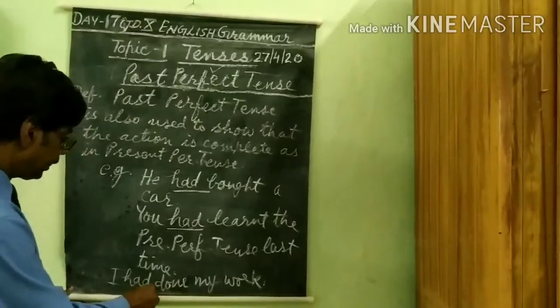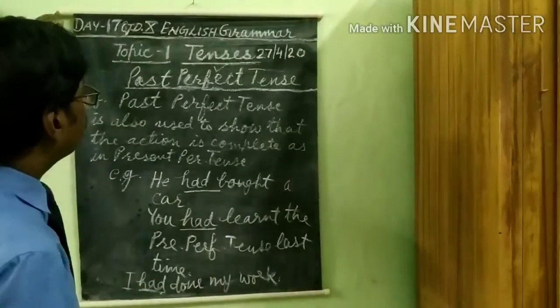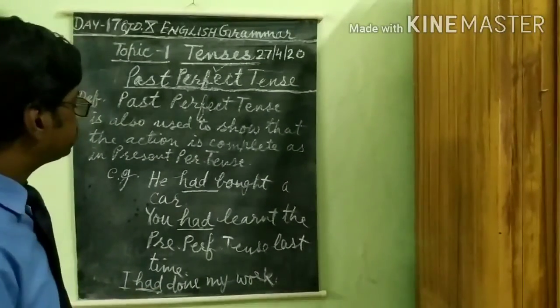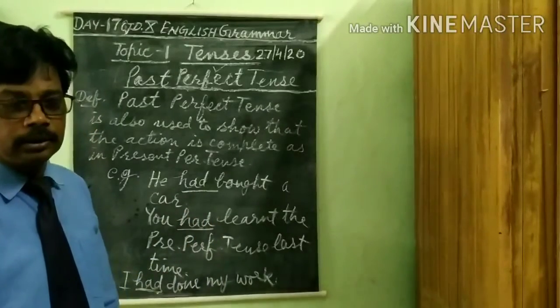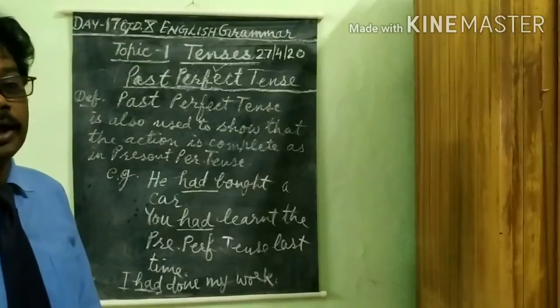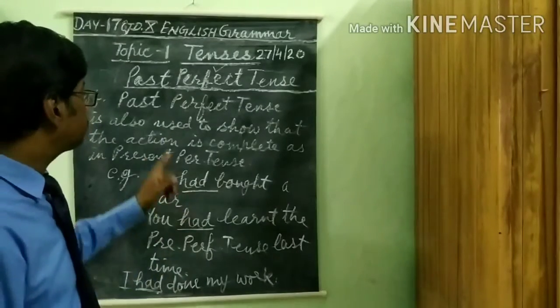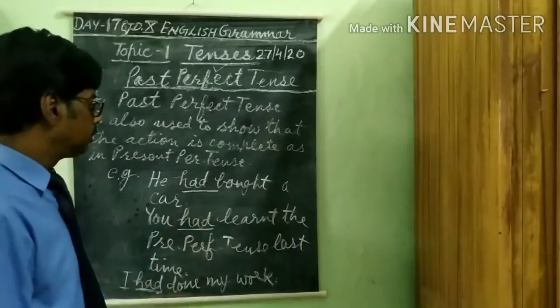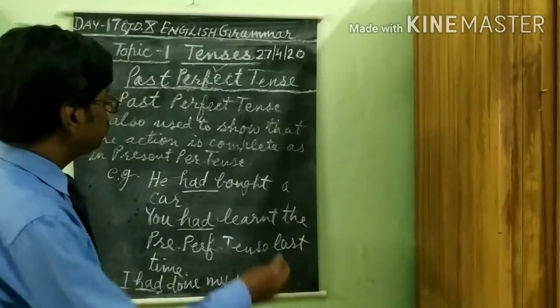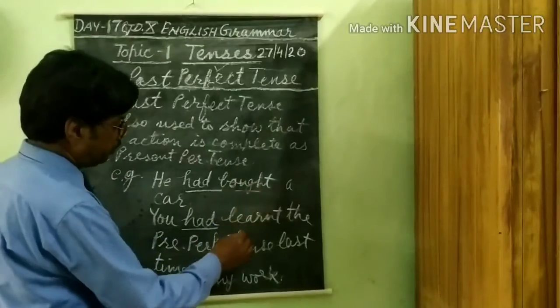Here in these three examples, one auxiliary is coming, had. In present tense, it was has or have, and in past perfect tense, had. One more same thing, the third form of the main verb.